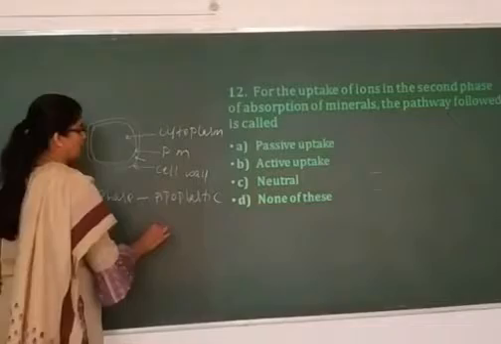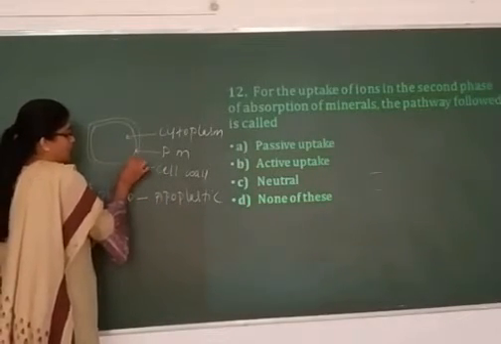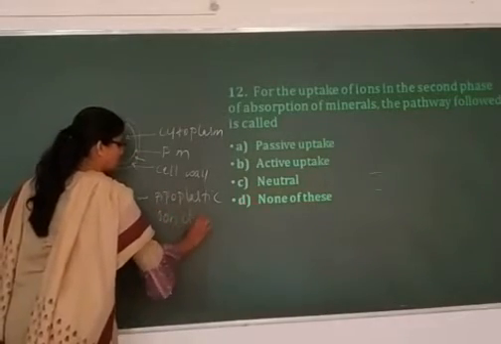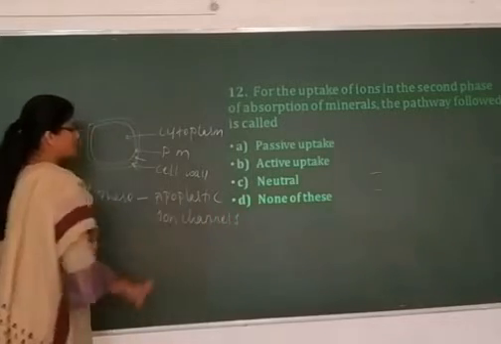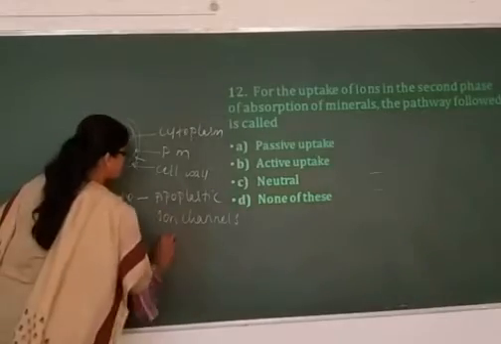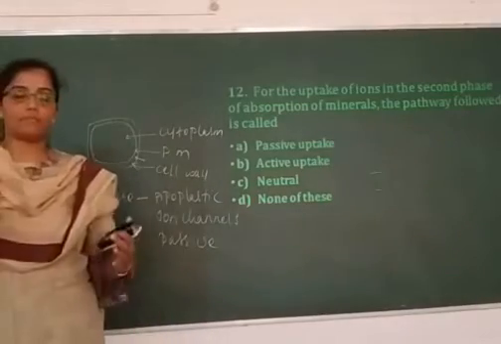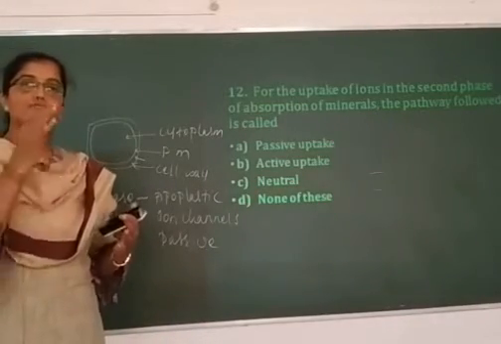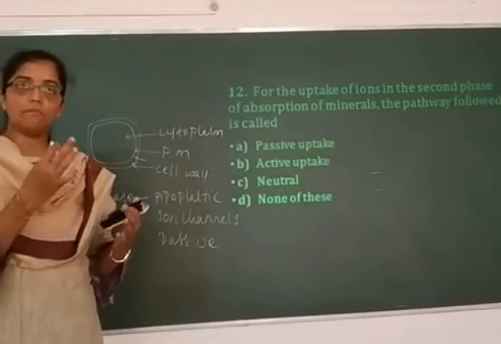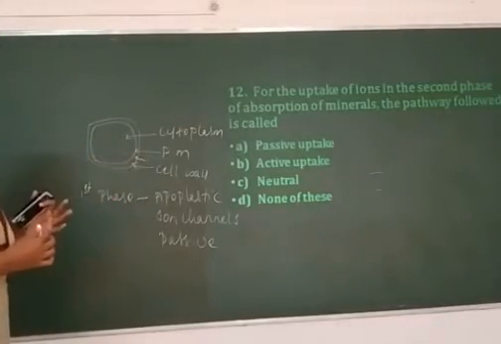The mineral nutrients move into the space between the cell wall and the plasma membrane through specific ion channels. It is a facilitated diffusion, hence it is a passive transport.